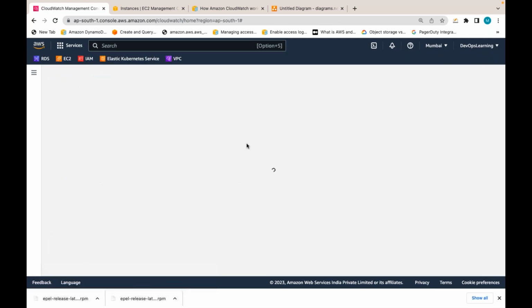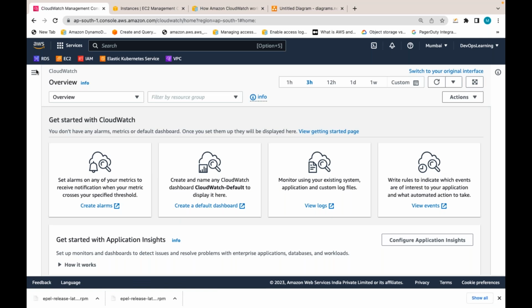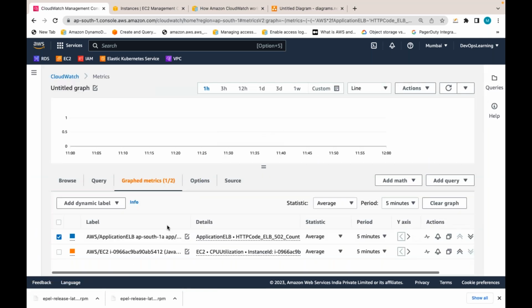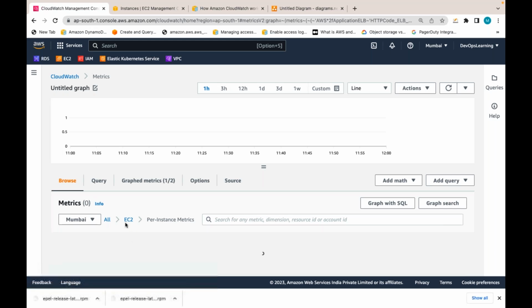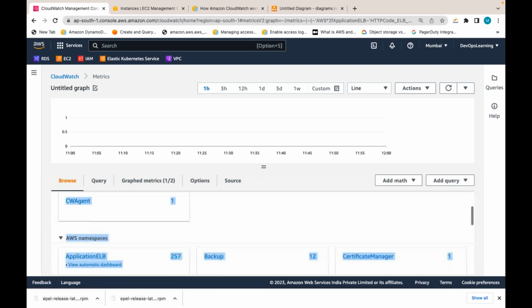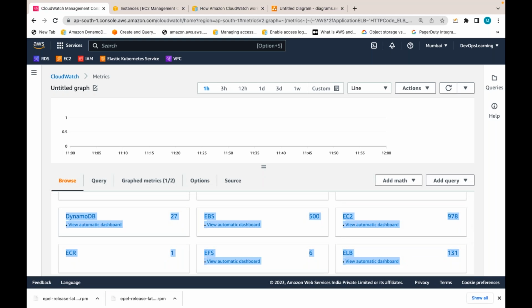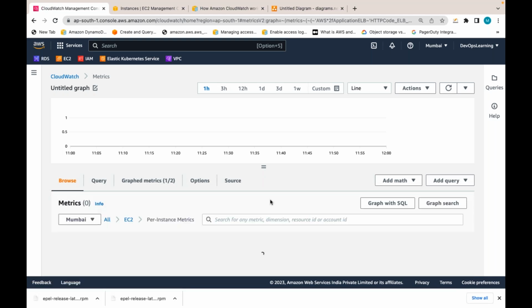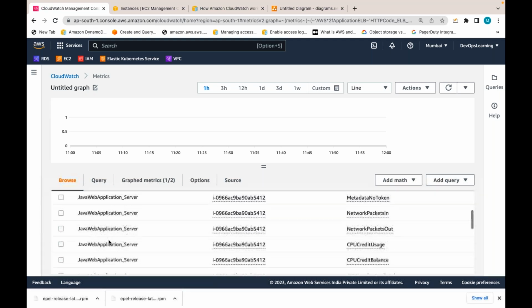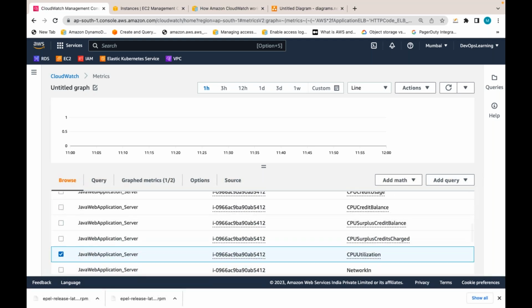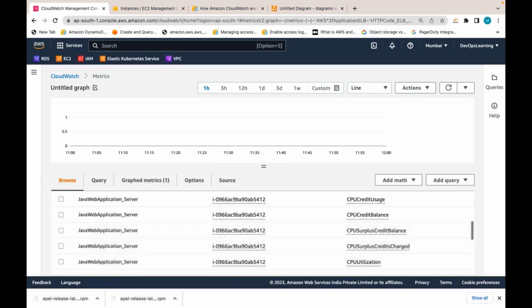Let me show that. Let me go to CloudWatch, all metrics. Let me clear these filters. There are filters selected here. Let me go to browse and clear this filter. So from here also you can create an alarm. Go to per instance metrics, and you can select this metric.